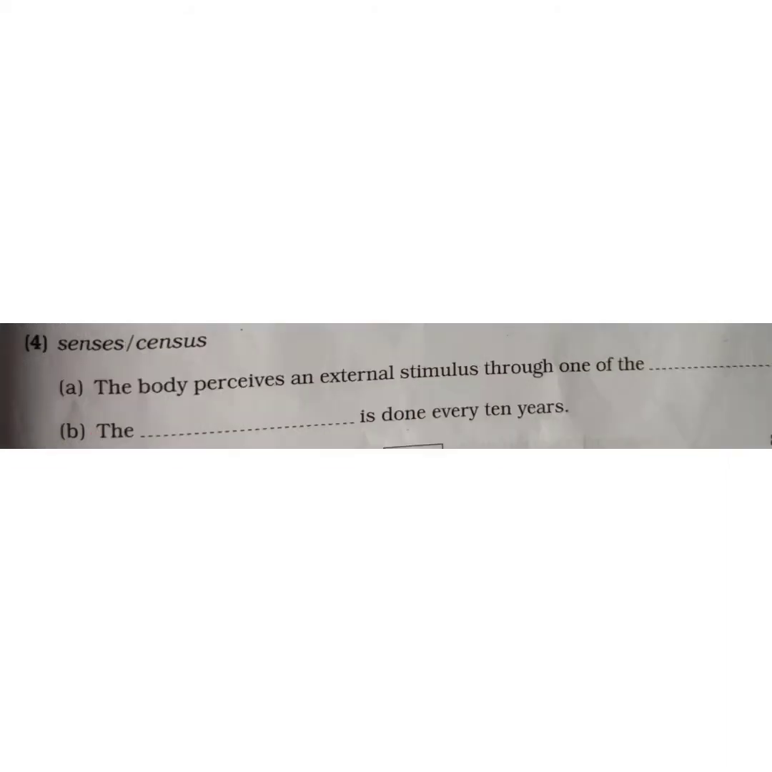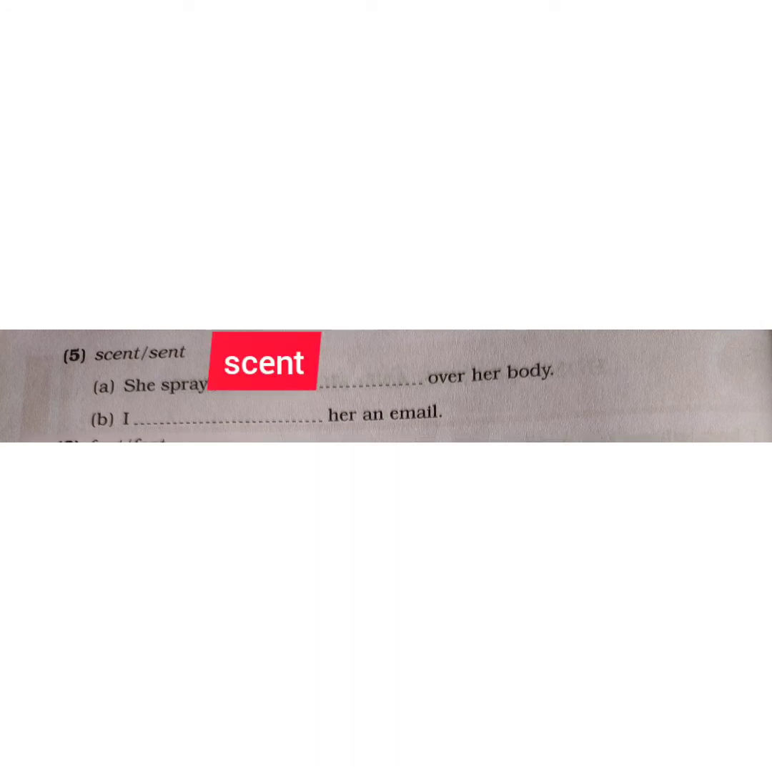The body perceives an external stimulus through one of the dash. Answer will be senses, SENSES. The dash is done every 10 years. So answer will be CENSUS. She sprayed dash over her body. So the answer will be SCENT, scent. I dash her an email. So the answer will be SENT, sent.